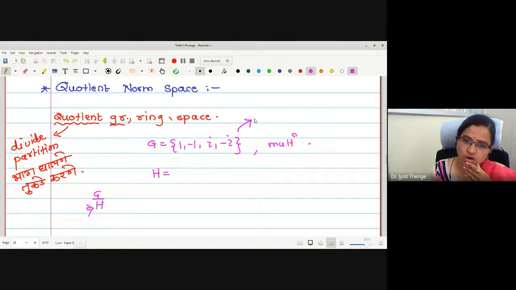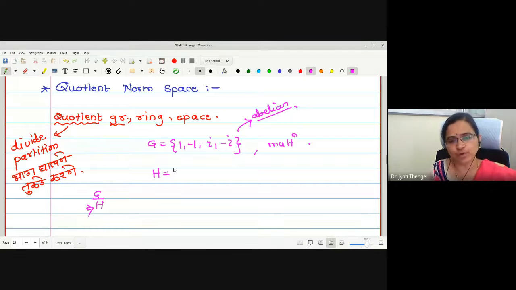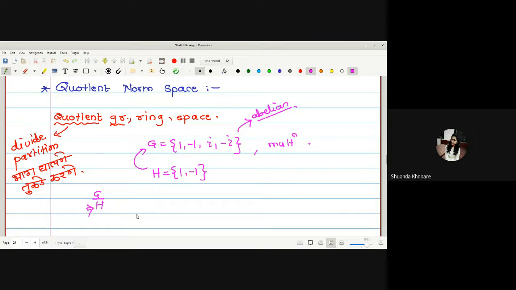Is it abelian or not? It is abelian. Therefore, what about every subgroup? It is normal. Therefore, the job is to find any subgroup. For the sake of convenience, let me take this as a subgroup H. Is it a subgroup of G or not? Yes, it is a subgroup.